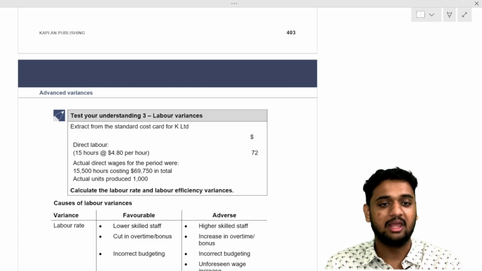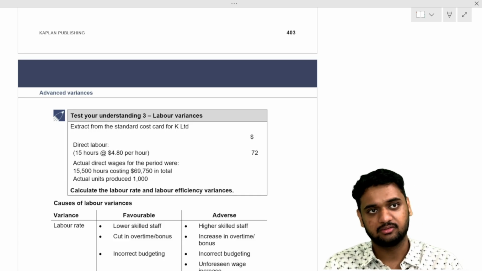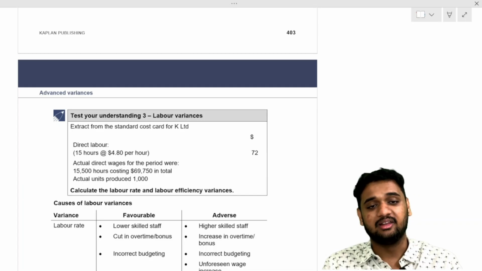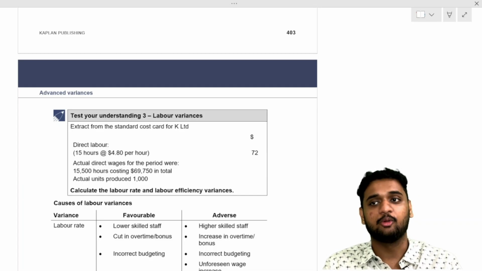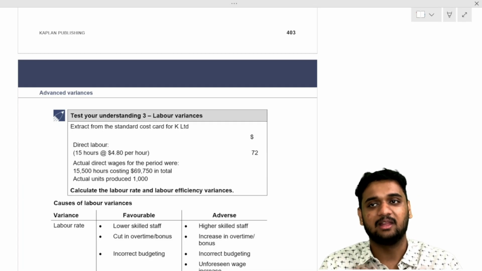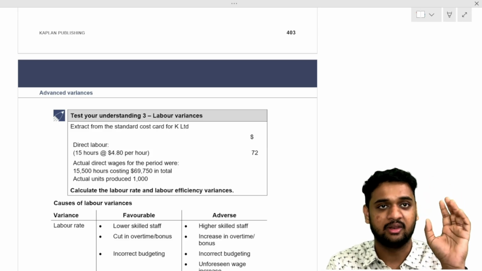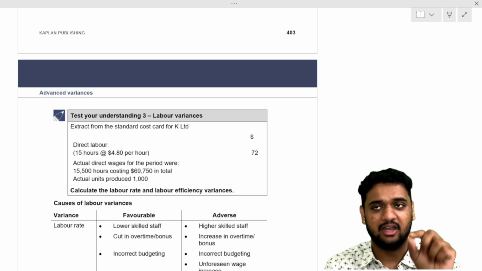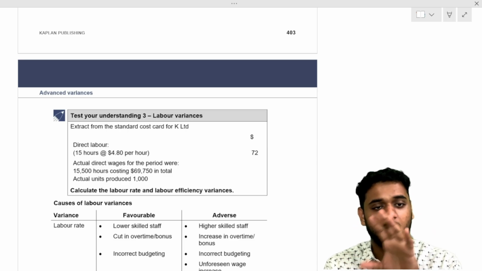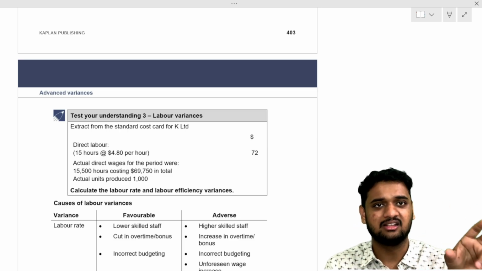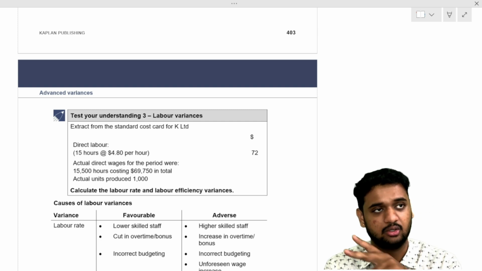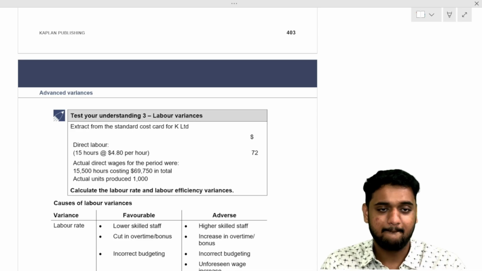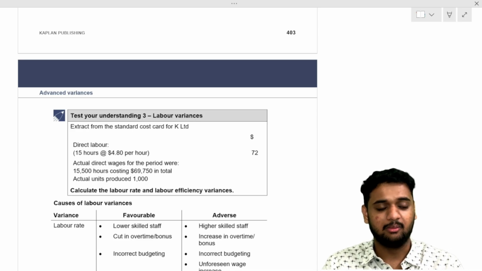Now find out the labor rate variance and labor efficiency variance. Before proceeding, don't write yet. Again, tell me the formula. What is labor rate variance? Standard rate minus actual rate into actual hours. What is labor efficiency variance? Standard hours minus actual hours into standard rate. Okay, now you can proceed. Tell me the labor rate and labor efficiency variance.